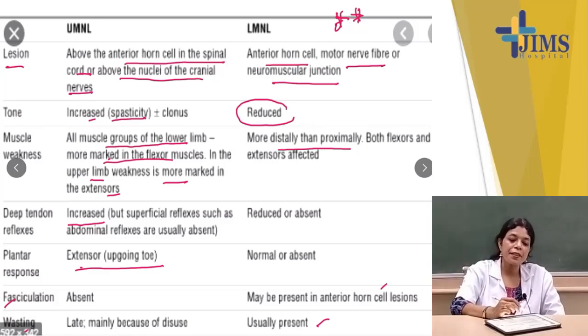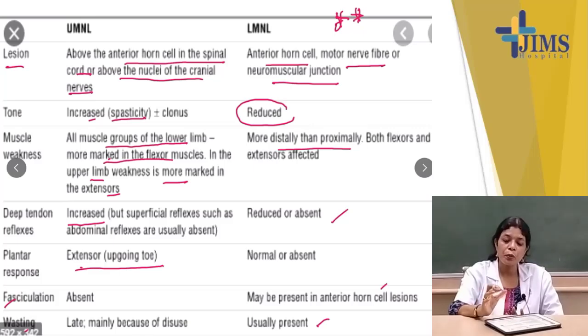Deep tendon reflexes in upper motor neuron lesions are increased, but superficial reflexes are absent. But in lower motor neuron lesions, they will be reduced or absent. Plantar response here is extensor, that is the upgoing toe; here it is normal or absent. Fasciculation in upper motor neuron lesions is absent, but it will be present in anterior horn cell lesions. And wasting is a late feature in upper motor neuron lesions, while it is an early feature in lower motor neuron lesions.